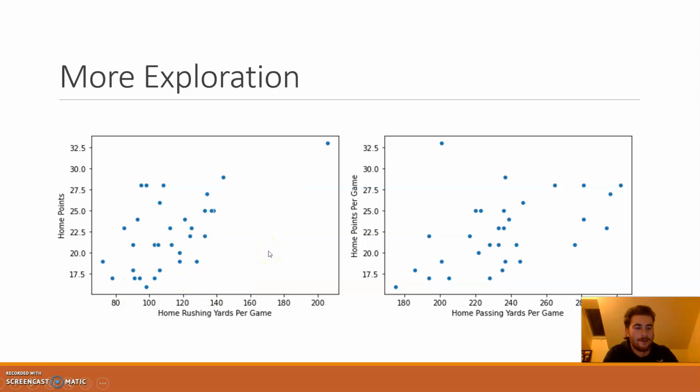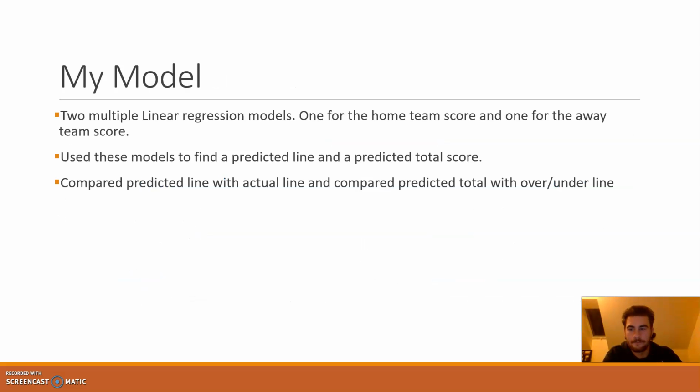These are the two strongest correlations. They weren't great: 0.48 for pass yards to points, and 0.59 for rush yards to points. Those were the two highest absolute values for correlations. And then for my model, I did multiple linear regression models, one to try to predict the points for the home team, and the other to predict it for the away team.